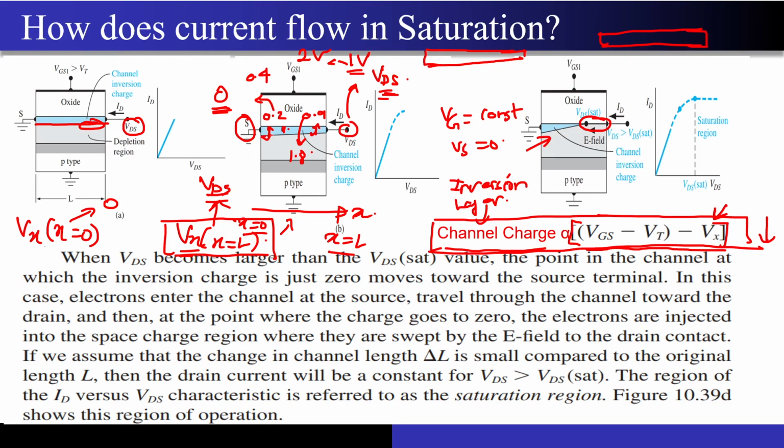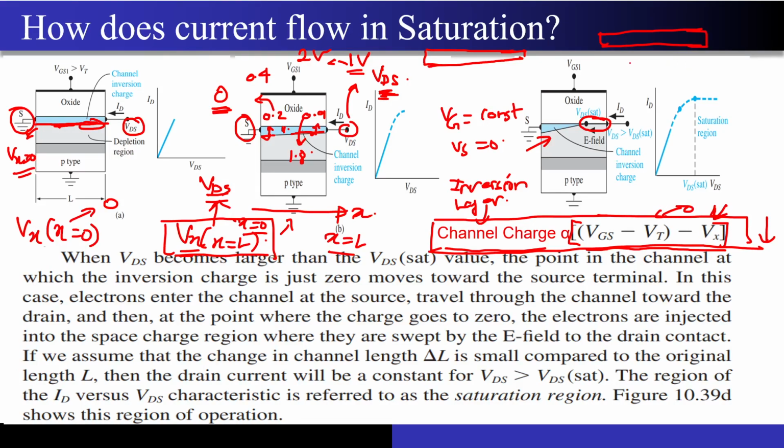Why are you not seeing this tapering at this end? See, this is nothing but a tapering kind of phenomenon. Because at this end my Vx is 0, since the source has been grounded. You will only see this phenomenon in between this particular part. The more you increase the value of VDS, the more the Vx increases, and the more the Vx increases, the channel charge reduces proportionally. At one point you will hit a point where this entire term becomes 0.